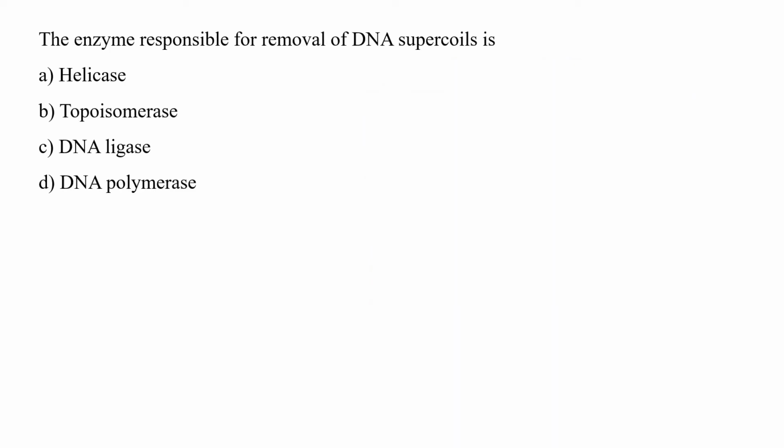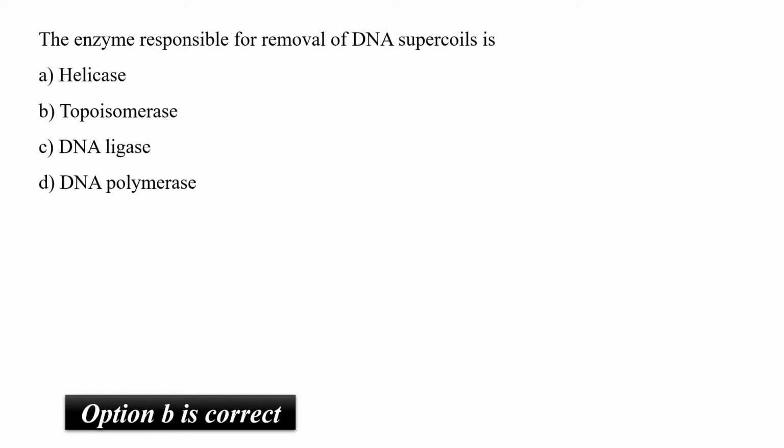The enzyme responsible for the removal of DNA supercoils is helicase, topoisomerase, DNA ligase, or DNA polymerase. Topoisomerases are the enzymes which are responsible for removing supercoils in the DNA helix, and they do it by transiently cleaving one or both the strands of a DNA. If one of the strands is being cleaved, then it will be done by topoisomerase 1, while if both the strands are being cleaved, then it will be done by topo 2, also known as DNA gyrase. So topoisomerases are the enzymes which are responsible for removing the DNA supercoils.